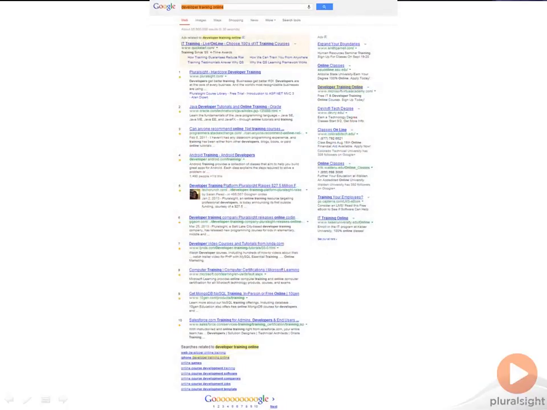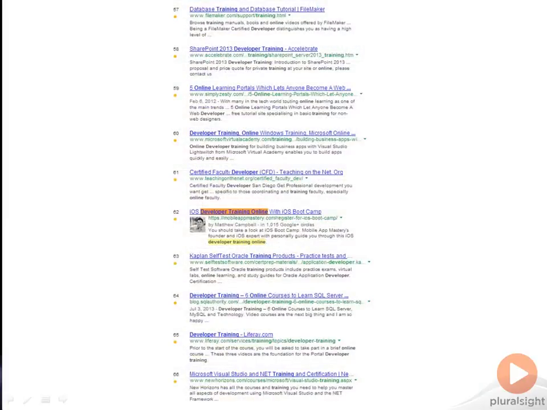For example, Pluralsight ranks number 1 for the keyword Developer Training Online. As you can see here, I have highlighted where this exact keyword shows up. The keyword Developer Training Online isn't found in any of the results' title tags or meta descriptions. There are fragments of the keyword, but not an exact match. In fact, the exact keyword doesn't show up in the search index until position number 62.